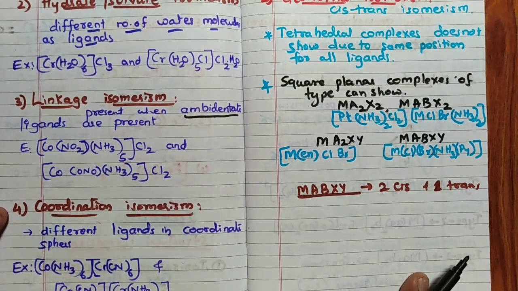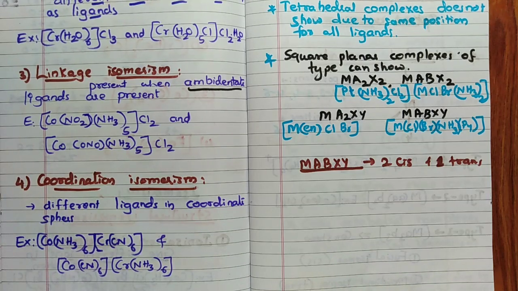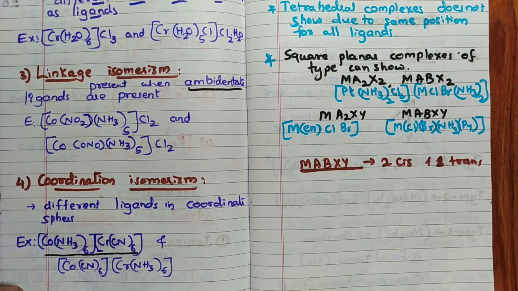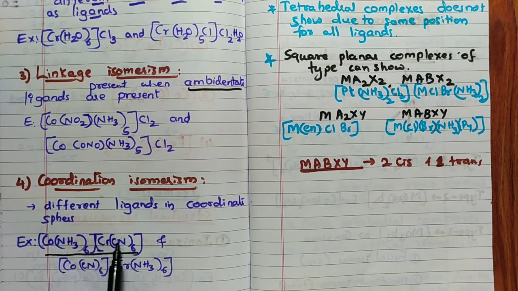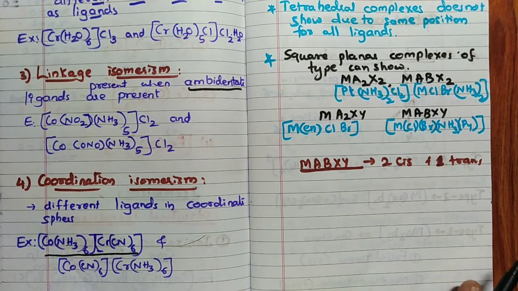Coordination isomerism is the one with different ligands in the coordination sphere. For example, see, this is one complex, and this is the whole one complex: Cr(NH3)6, Co(CN)6. For this, the coordination isomer is Cr(CN)6, Co(NH3)6. The NH3 interchanges with CN. This type of isomerism is coordination isomerism.